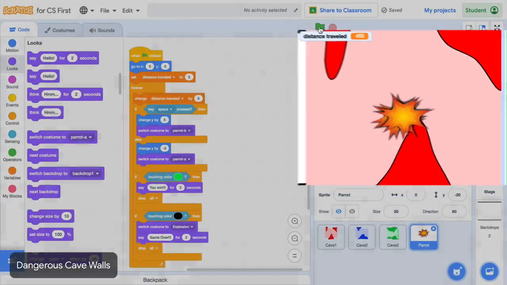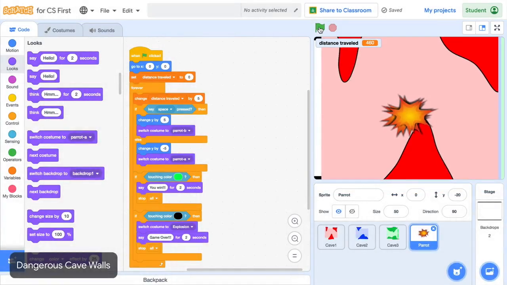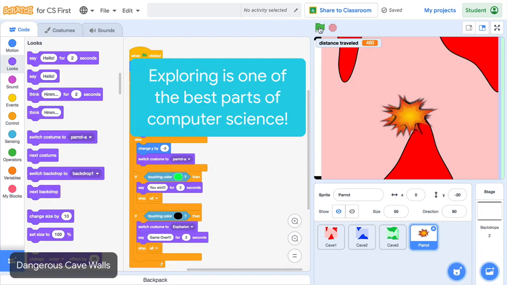Great. The sprite explodes when touching the cave walls. You may want to add a sound that will play when this happens, or use a repeat block with a change size block to make the sprite get bigger when it explodes. Exploring fun customizations like this is one of the best parts of computer science, and it's a great way to make your game more interesting and fun to play.